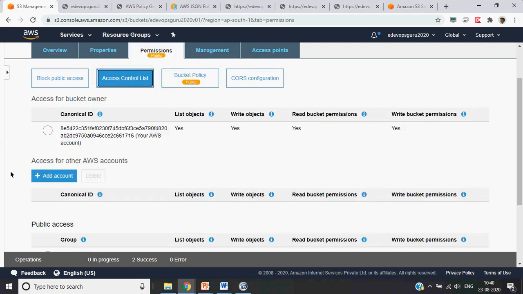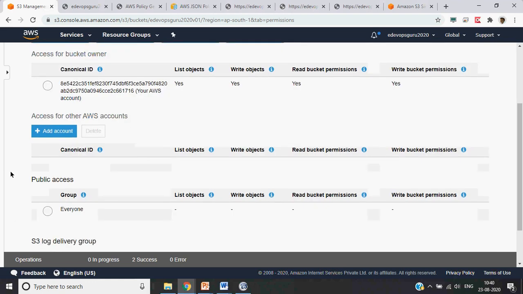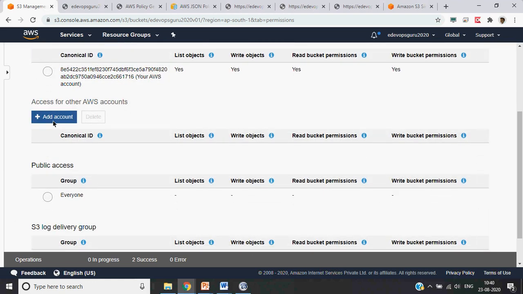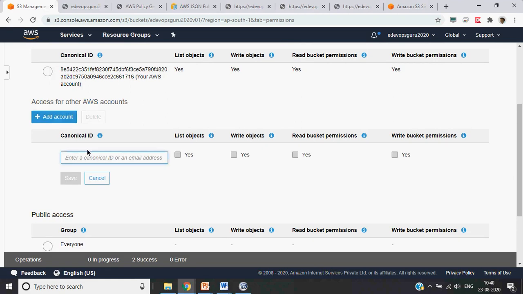Yes. So if you want to give access to other AWS accounts, you can add that AWS account also. For example, if your organization is maintaining 2 different AWS accounts, and if you want to share a particular bucket with them, you can always add your AWS account ID or email ID, and then give the appropriate permissions.